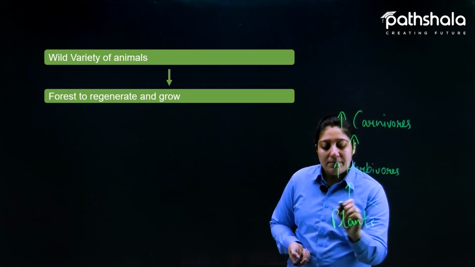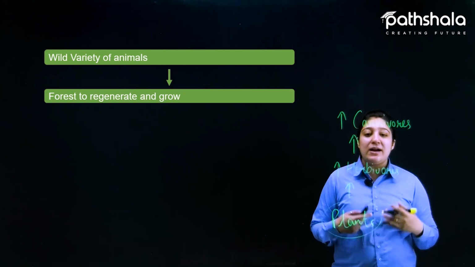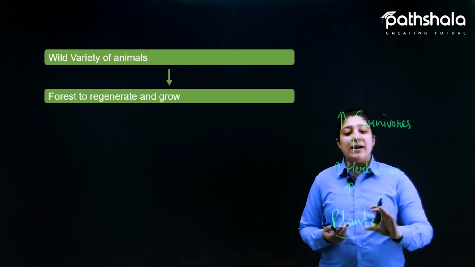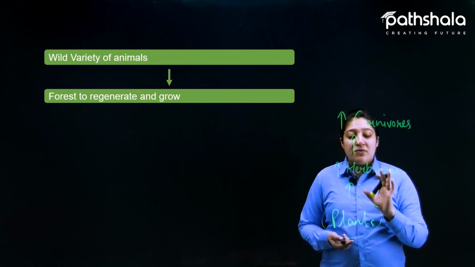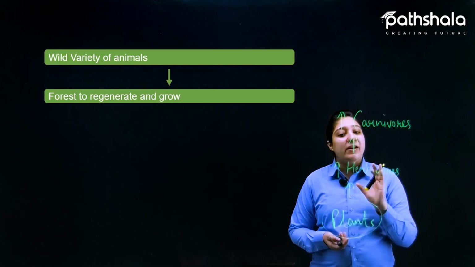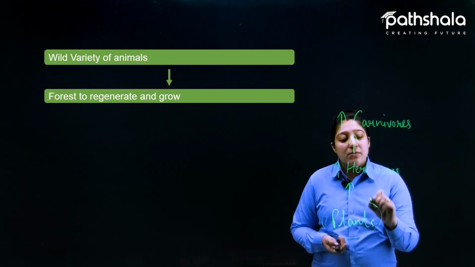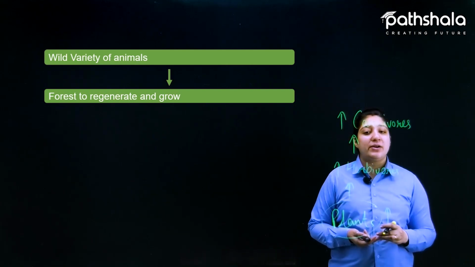The plants need to grow, or regenerate themselves, so that there will be a balance in all things. For that, the forest provides proper favorable conditions so that more and more plants can regenerate in the forest, right?